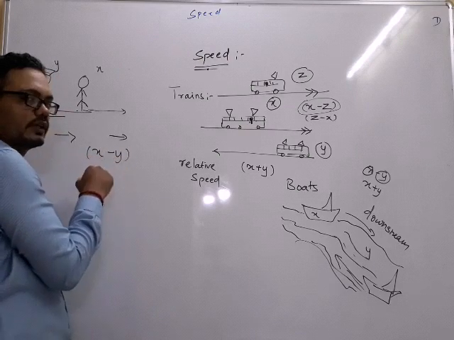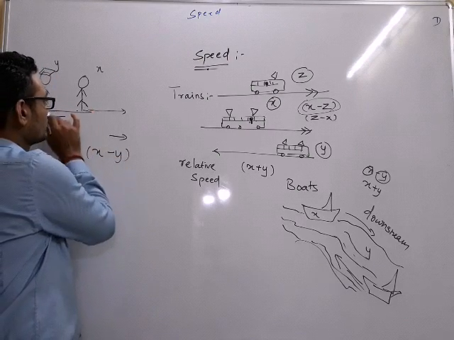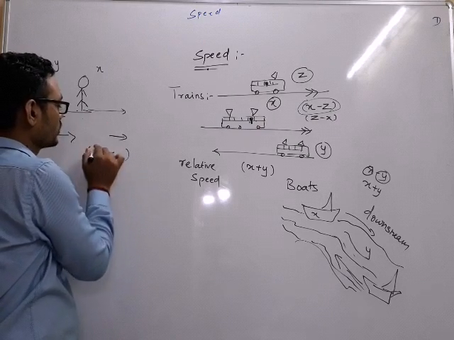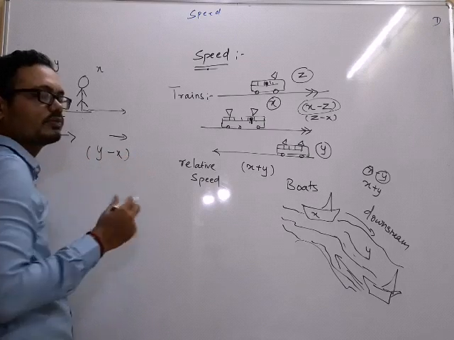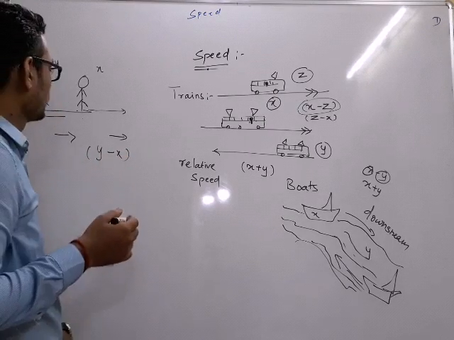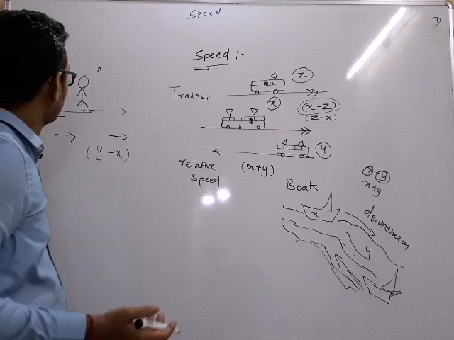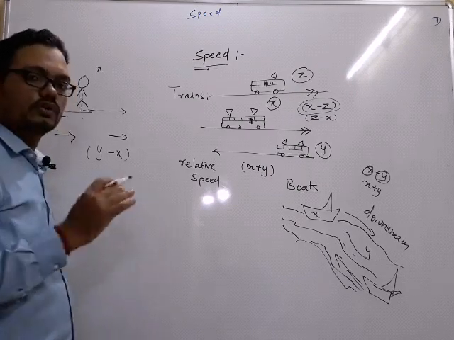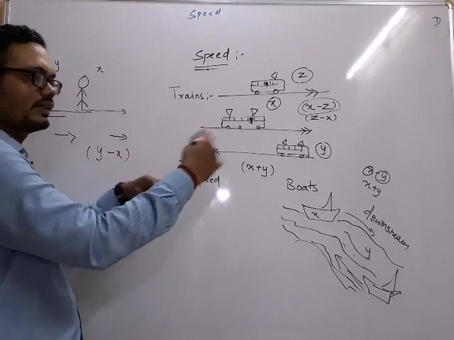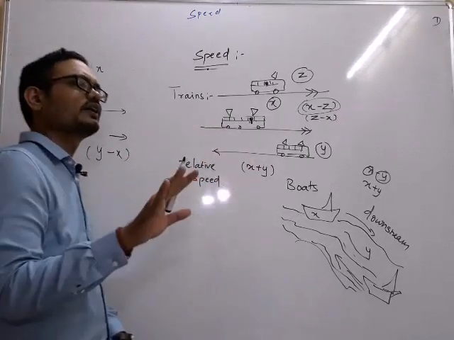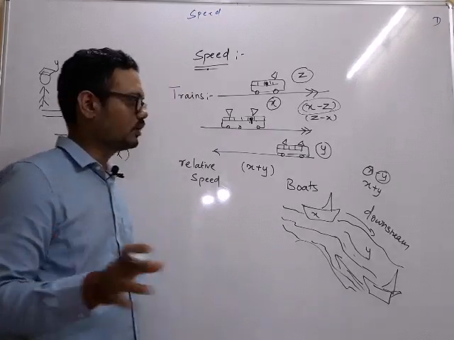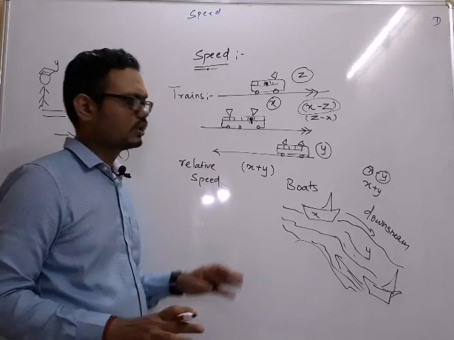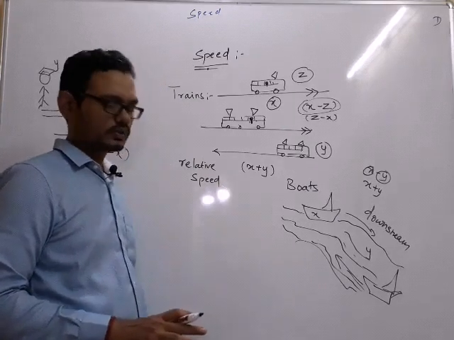Whichever is greater will be minus. If policeman wants to catch this person, his speed has to be more than him. Only then he will be able to catch. Otherwise, it's understood. Now, I hope this logic is clear. Once we apply this in sums, then you will understand that actually it's not upstream, downstream, it's not this direction, that direction. It is actually very simple, and it has always been this simple.